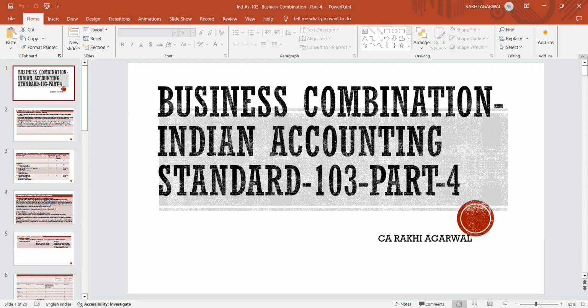Today our topic is business combination, that is Indian Accounting Standard 103, Part 4. We had discussed in the previous Parts 1, 2, 3 what a business combination is: where one entity acquires control over another entity.